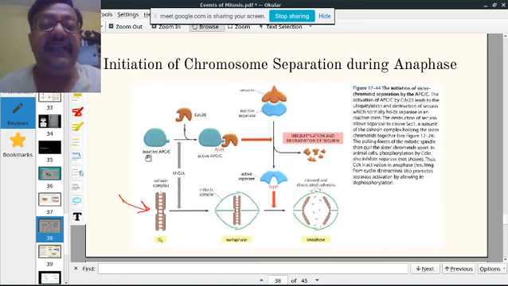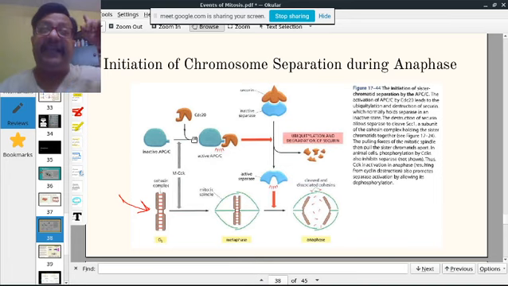Now, there is an inactive APC/C complex. CDC20 comes and this becomes active, with the M-phase cyclin-CDKs responsible. This becomes an active APC/C complex. A protein called securin binds to another protein known as separase, which destroys cohesin.